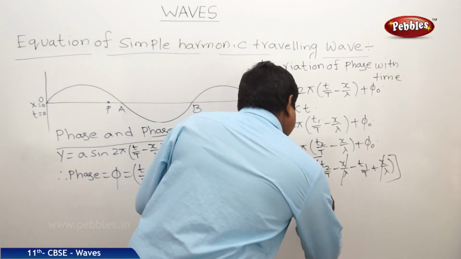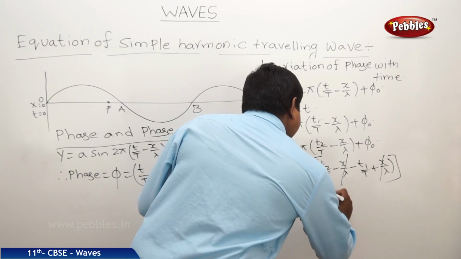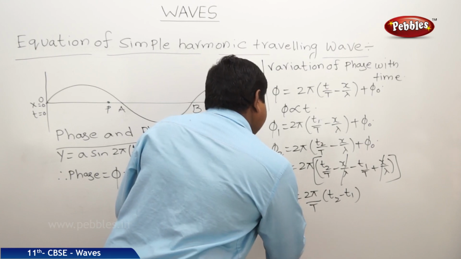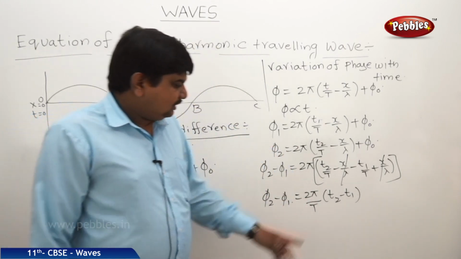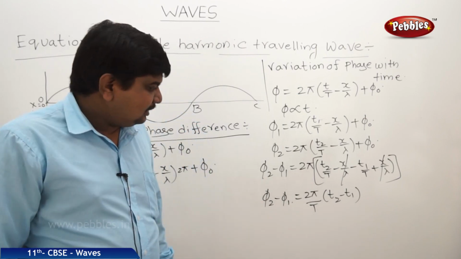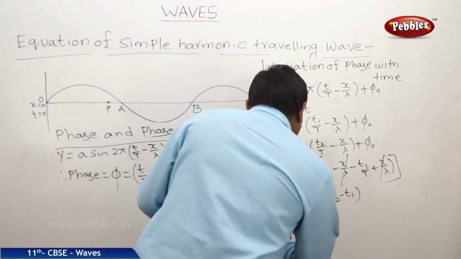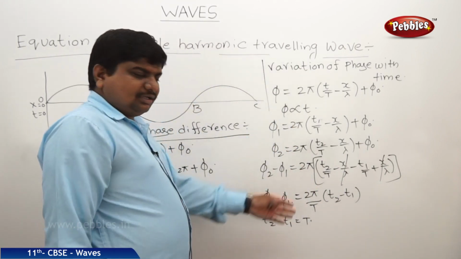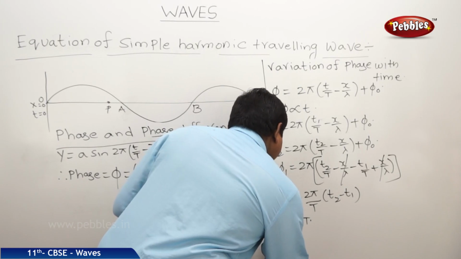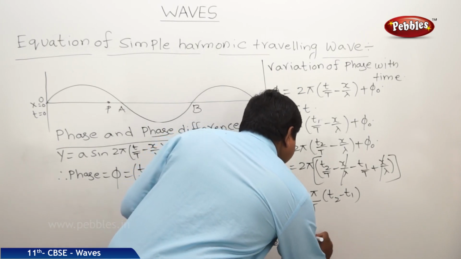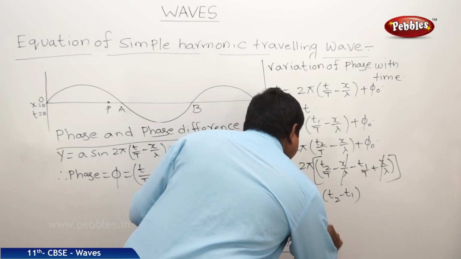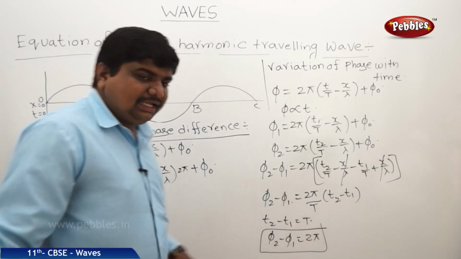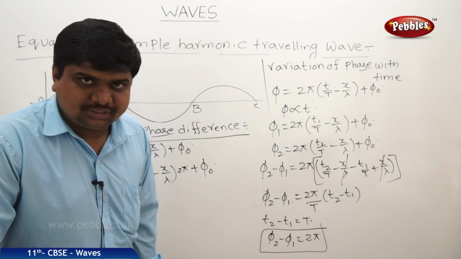So we will get 2 pi by capital T into (t2 minus t1) is equal to phi 2 minus phi 1. We know that this time difference t2 minus t1 is equal to capital T. So if I substitute the values, we will get phi 2 minus phi 1 is equal to 2 pi. So with respect to time, the phase difference is equal to 2 pi in case of simple harmonic motion.